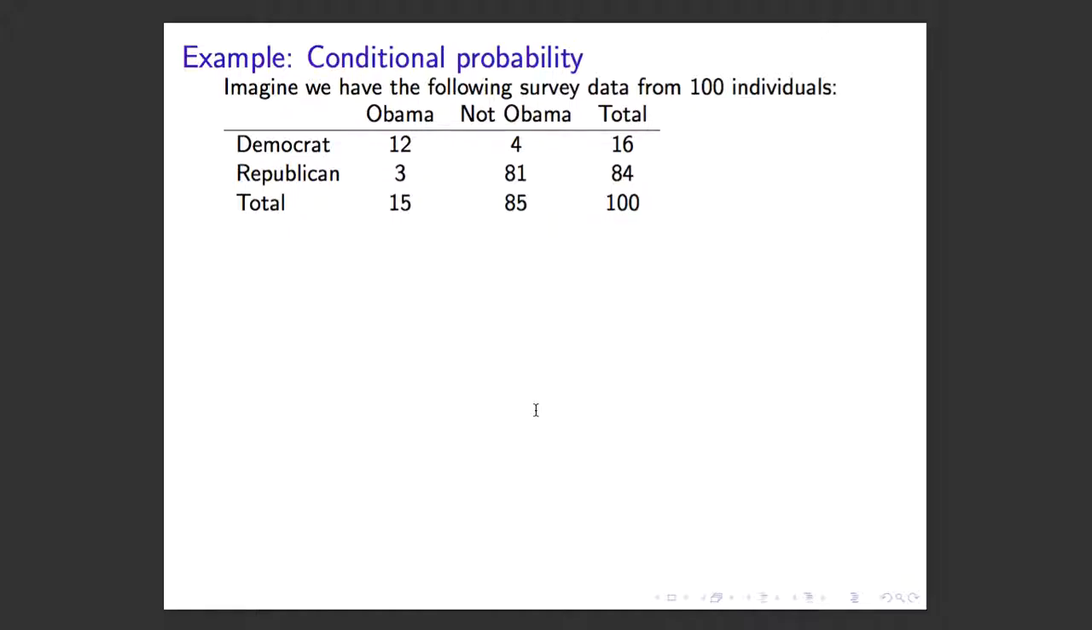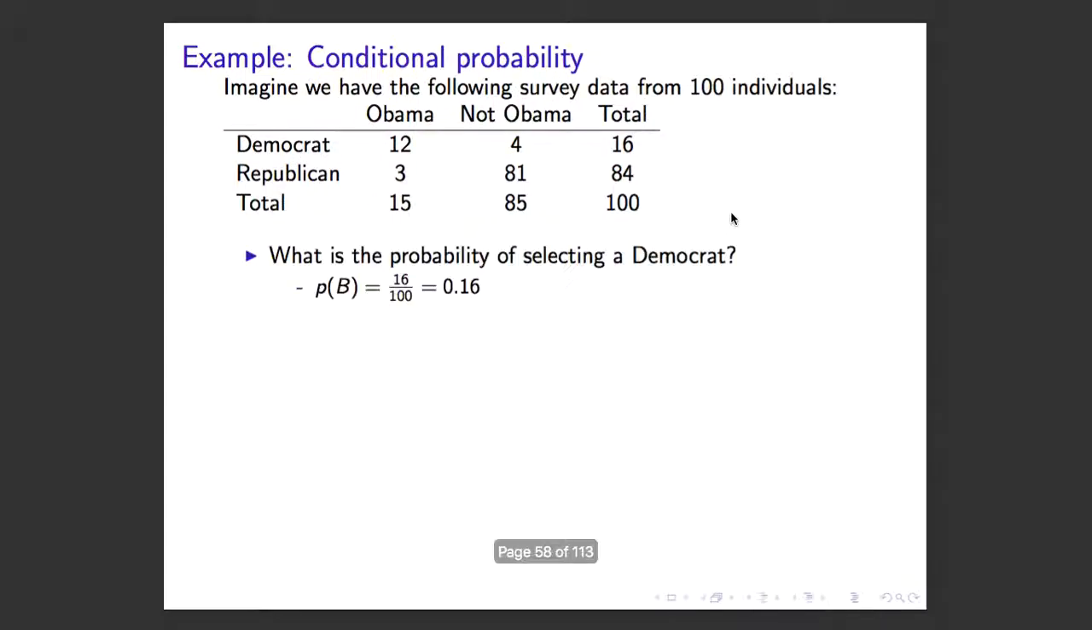Okay, so here's an example. Imagine we have the following survey data for 100 individuals. We have whether or not they voted for Obama or voted for someone else, and then this is just the total column. We have whether or not they're a Democrat or Republican, and this is the total column. So what is the probability of selecting a Democrat? Well, the probability of B, of selecting a Democrat, right? This is an unconditional probability. We're not asking what's the probability of selecting a Democrat given that they voted for Obama. We just want to know what's the probability of selecting a Democrat. And that's just going to be 16 over 100. We have 100 total, and the probability of selecting a Democrat is going to be the total column here, 16. So a 16% chance we're going to select a Democrat.